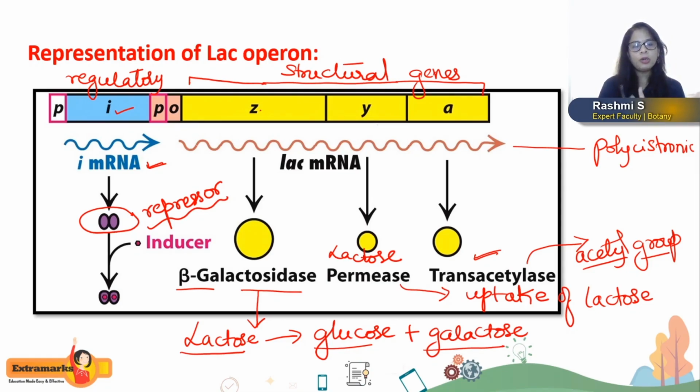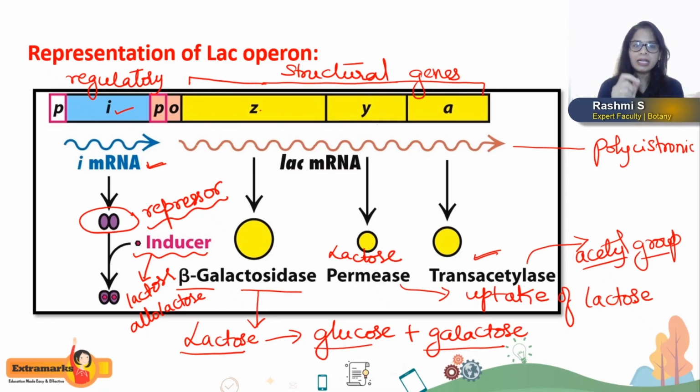The lac operon has one inducer, and the inducer of the lac operon is lactose or allolactose. Both lactose and allolactose act as inducers for the lac operon genes.